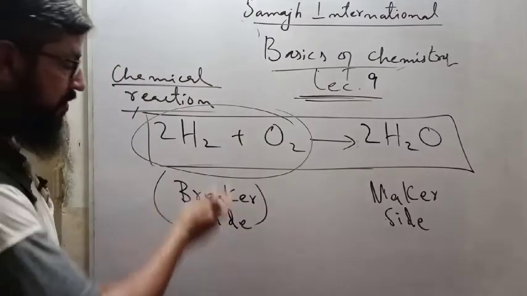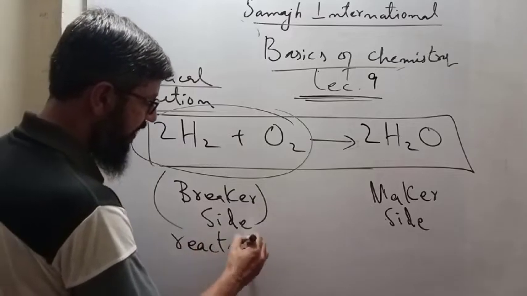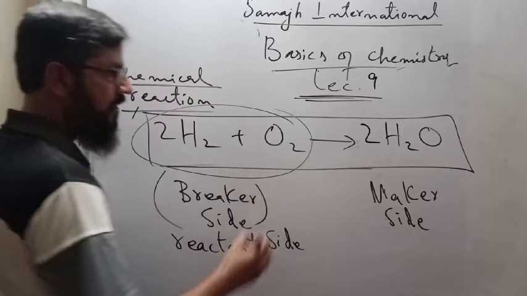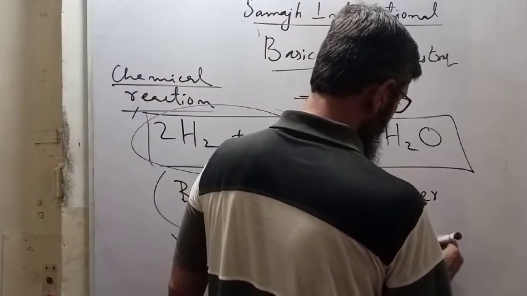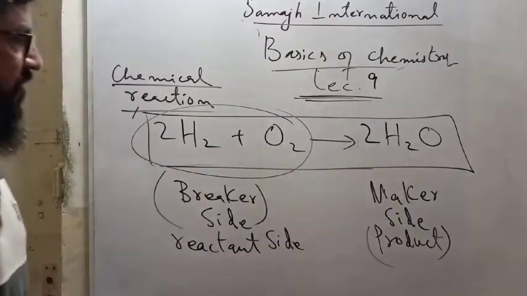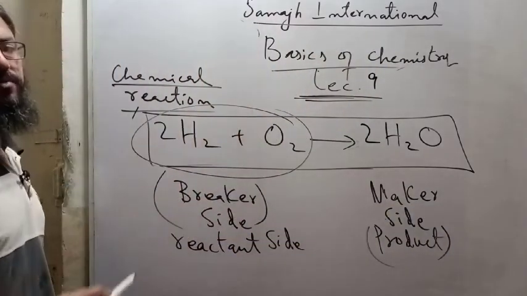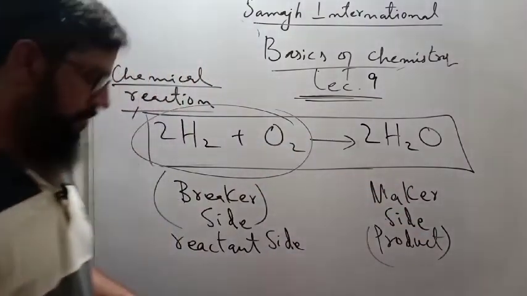Well, the actual name of this side is the reactant side. And this side is actually the product side. So you can call it the maker side. These molecules are being broken and these molecules are being made.